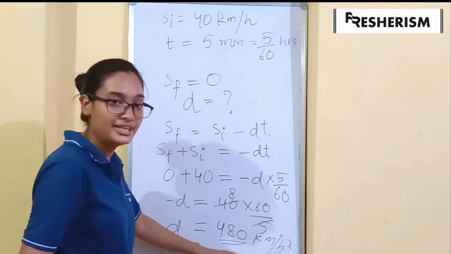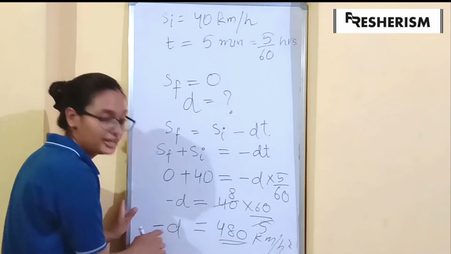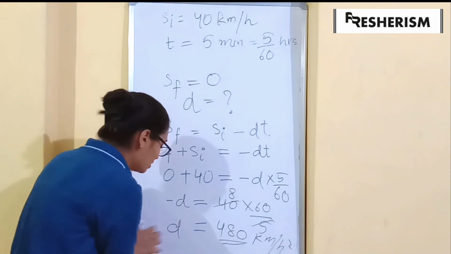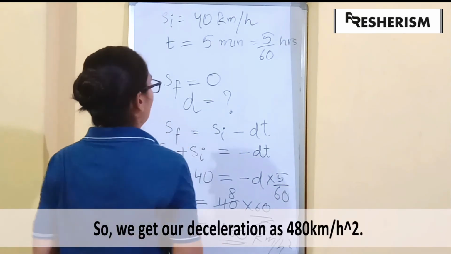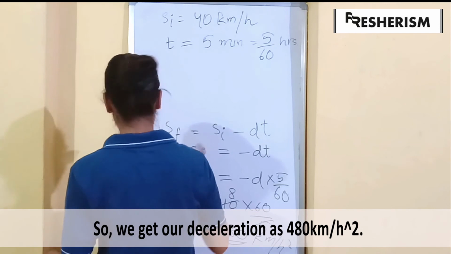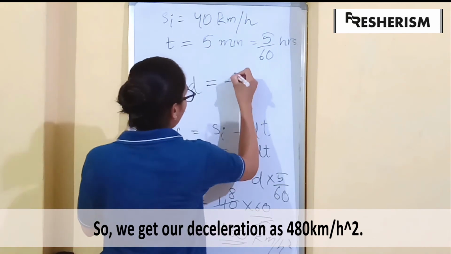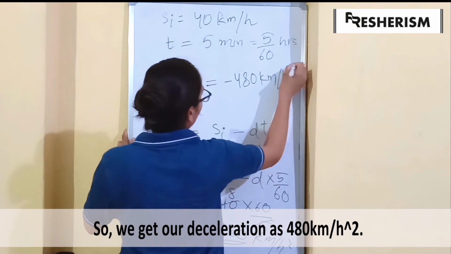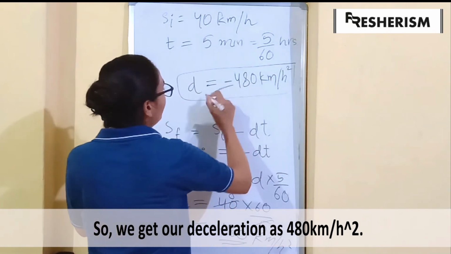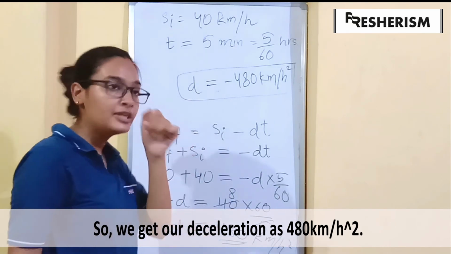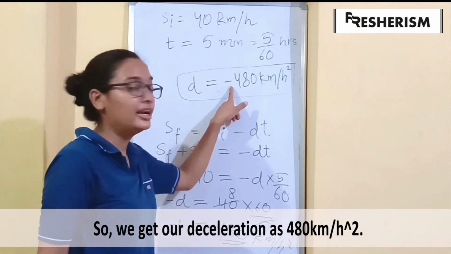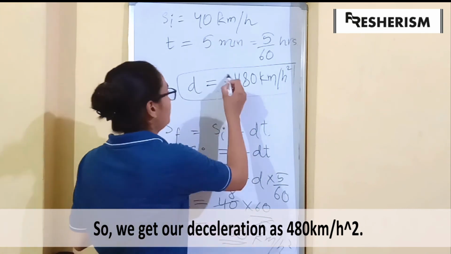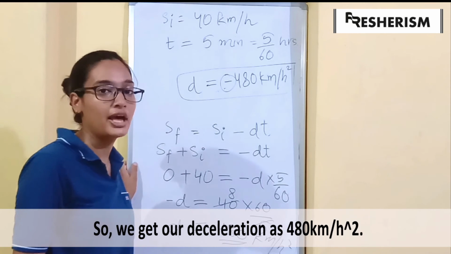So this was the deceleration, and we had a minus sign to this over here as well. So this minus sign goes to the other side. So what we get is d is equal to minus 480 kilometers per hour square. So why are we having a minus sign over here? It is because we said earlier that deceleration is negative acceleration. That's why we are having a negative sign over here.